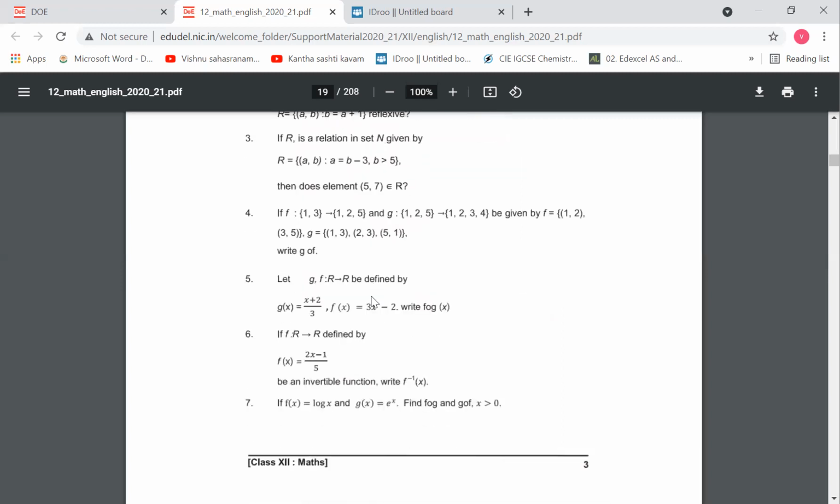Fourth one: let f from {1, 3} to {1, 2, 5} and g from {1, 2, 5} to {1, 2, 3, 4} be given by f is equal to {(1, 2), (3, 5)} and g is equal to {(1, 3), (2, 3), (5, 1)}. Write g of f.